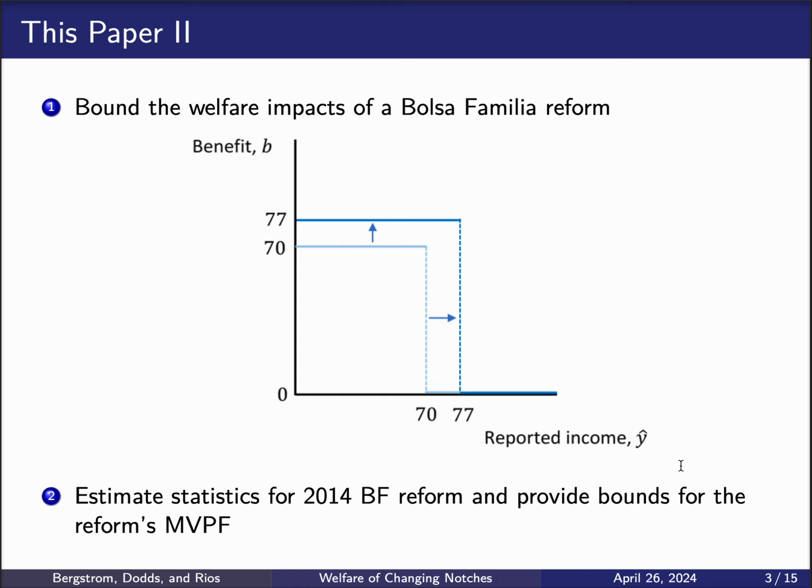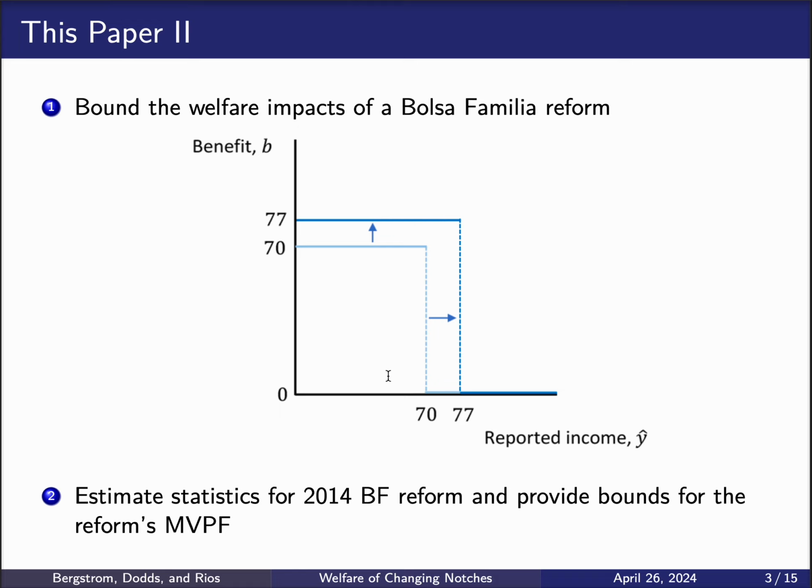The second thing that we do in the paper is that we bring our bounds to the data, bounding the welfare impact of a Bolsa Família reform that is illustrated in this figure. In the horizontal axis, I'm showing the reported income y hat, and in the vertical axis, the benefit level B. Before the reform, the schedule faced by households was the one in the light blue line, such that they got a benefit of 70 reais if they report income below 70, and the reform increased both the threshold of eligibility and the benefit of the program by 7 reais. So the notch moves outward.